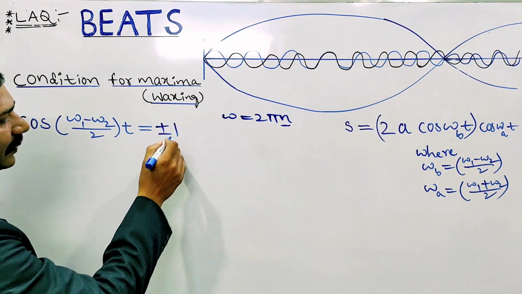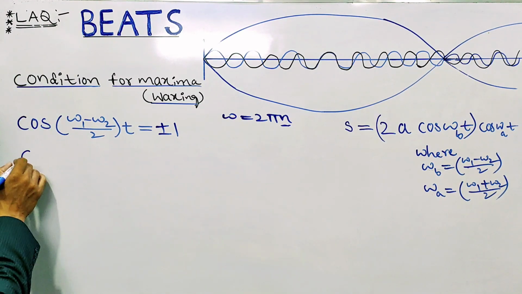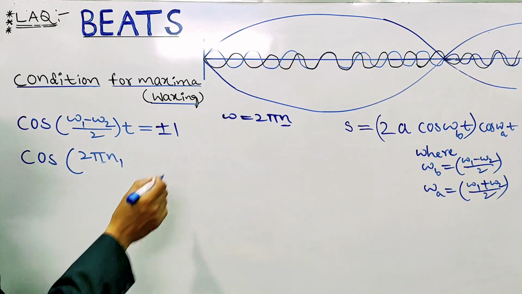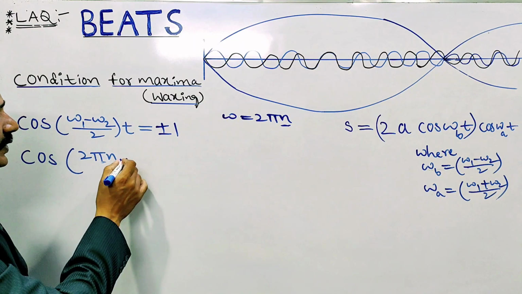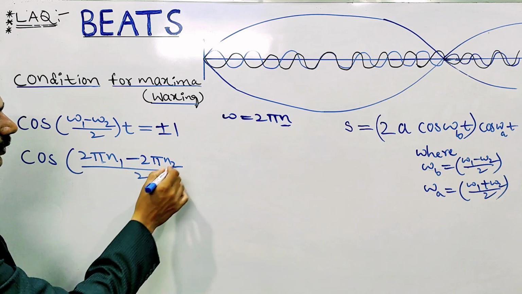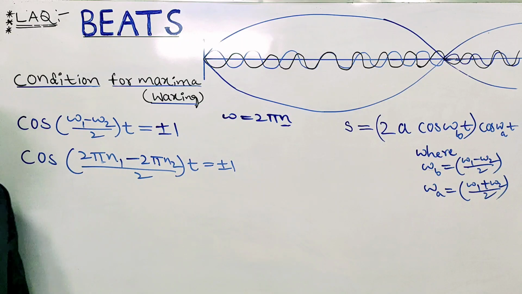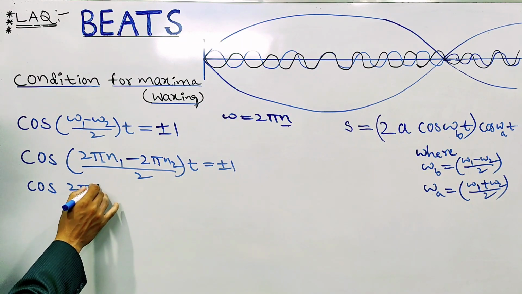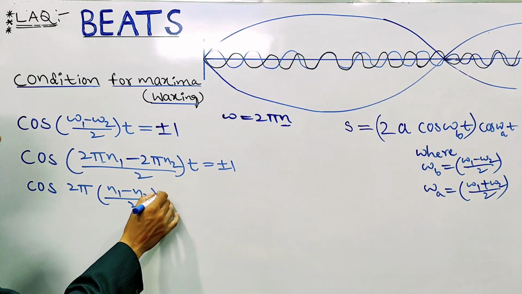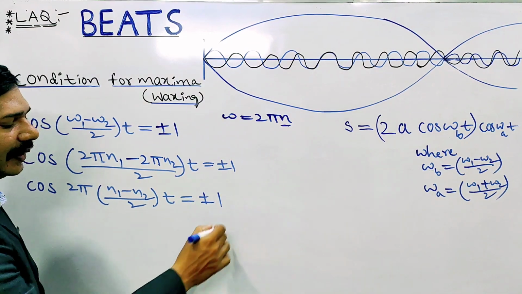Plus or minus 1, the maximum is plus or minus 1. Here, what is omega? Omega is 2 pi n. So omega 1 minus omega 2 by 2 into t, that is 2 pi n1 minus 2 pi n2 by 2 into t, is equal to plus or minus 1. Here 2 pi you can take common. What happens? n1 minus n2 by 2 into t is equal to plus or minus 1.